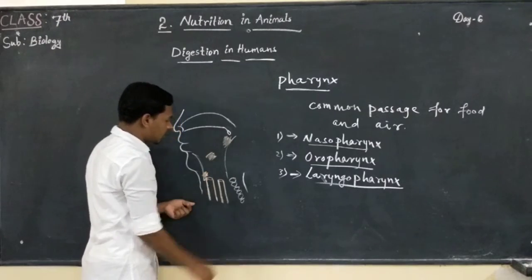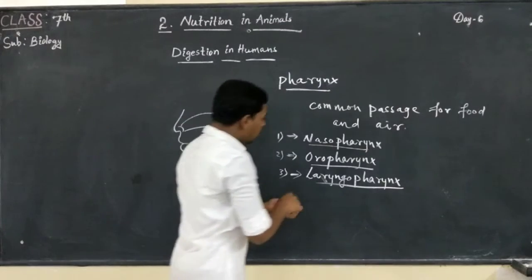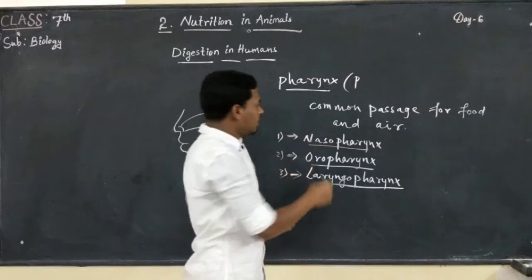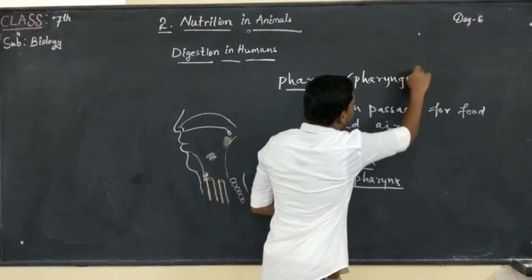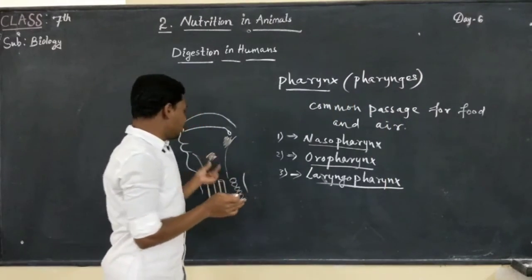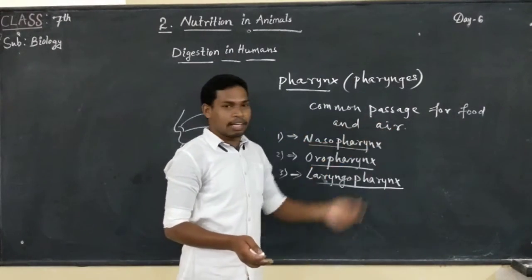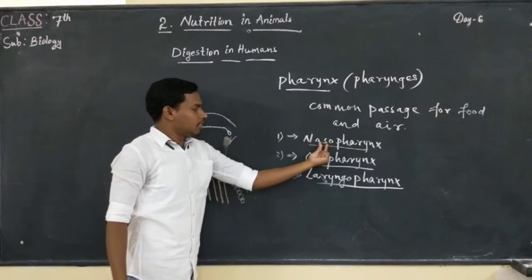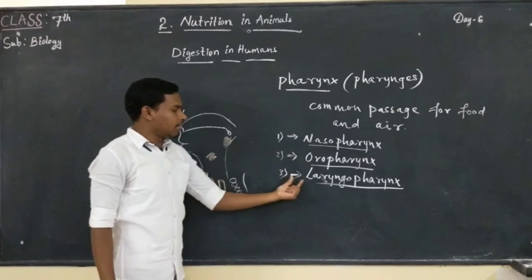near the larynx. The plural form of pharynx is pharynges. So all these pharynges are present below the buccal cavity, and it is a common passage for food and air. So here pharynges: nasopharynx, oropharynx, then laryngopharynx.